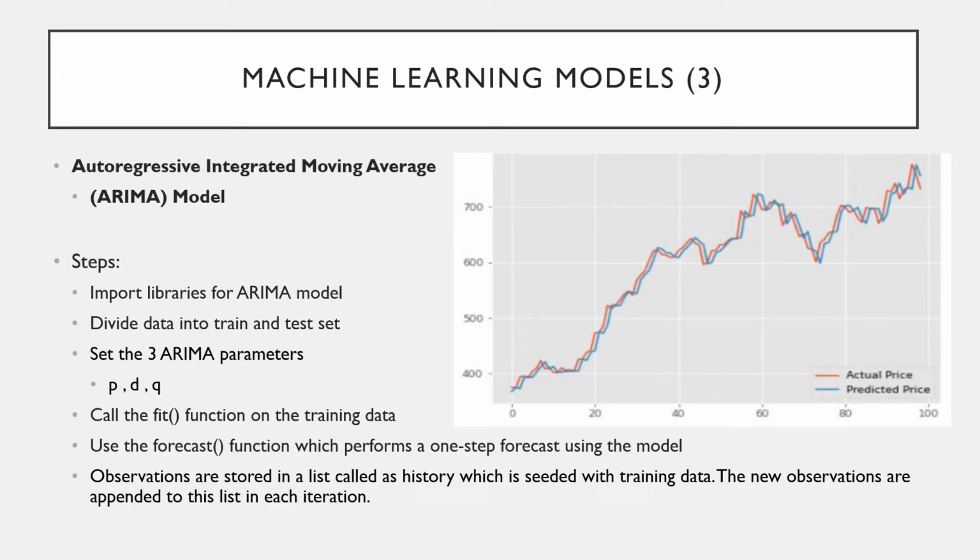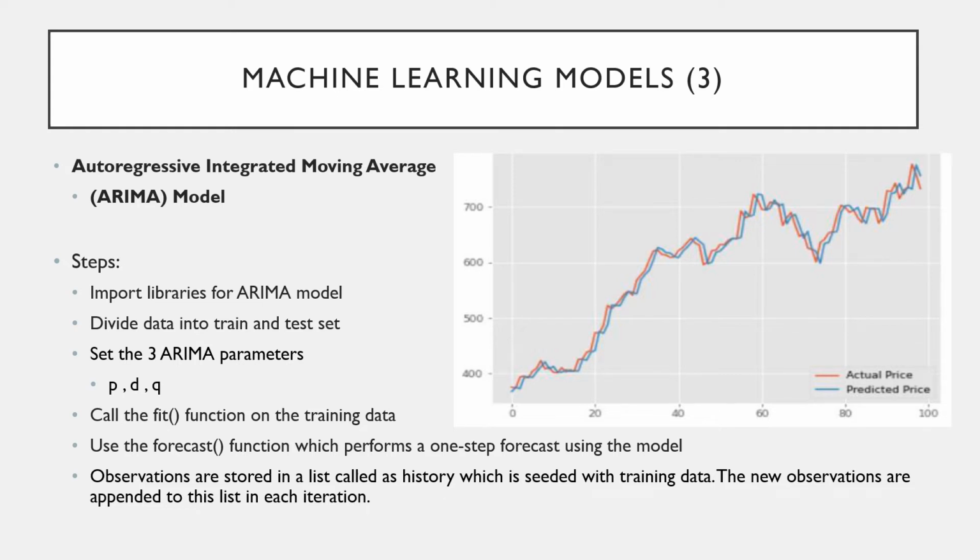The final model we look at is the ARIMA model. The steps taken to implement this model are as follows. Firstly, we import the libraries for this model as we have done for the previous ones. The statsmodels library is an important library which is used to carry out the prediction process using ARIMA. The second step is to divide the data into training and test datasets in an 80:20 ratio respectively. Then we set the three hyperparameters after intensive testing.